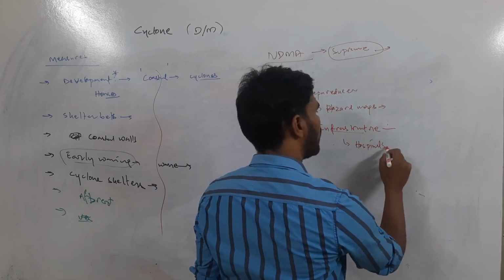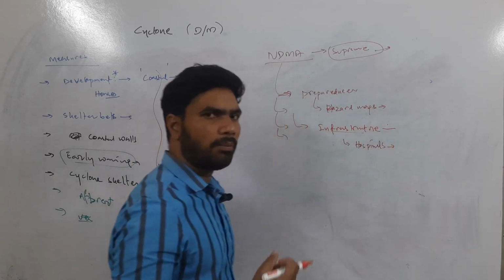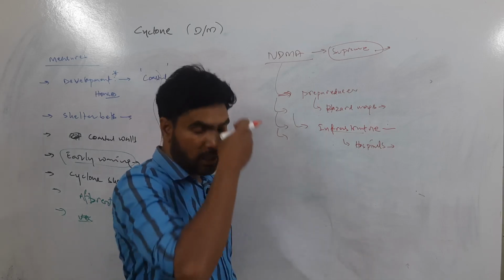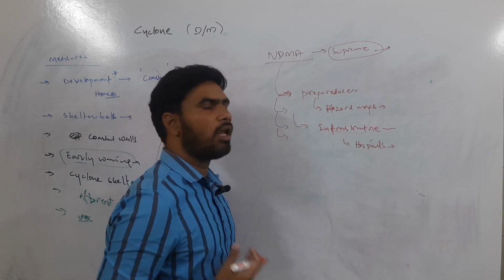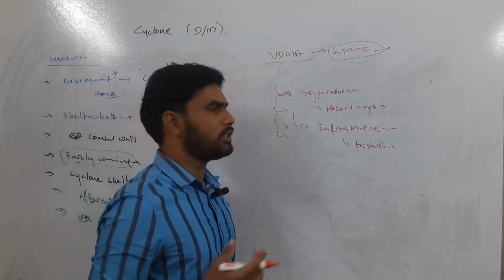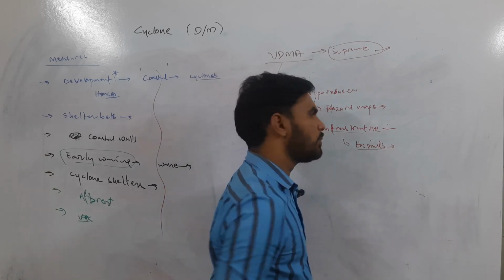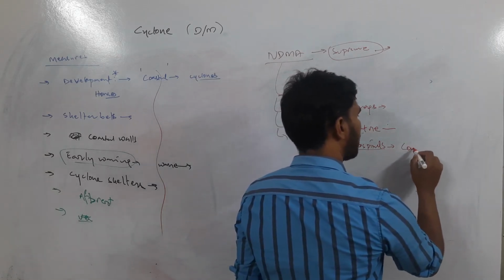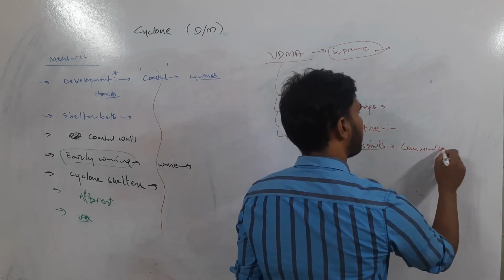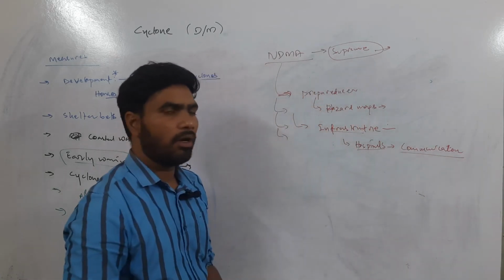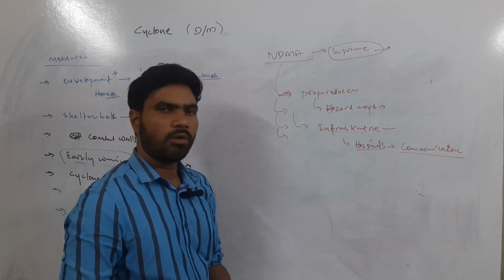Some people will be injured, some people will be facing a threat to their life, and some people will fall prey to communicable diseases after the cyclone. To take care of all those people, we need hospitals, and we need communication lines to communicate and contact with these people. So like this we have to build infrastructure.